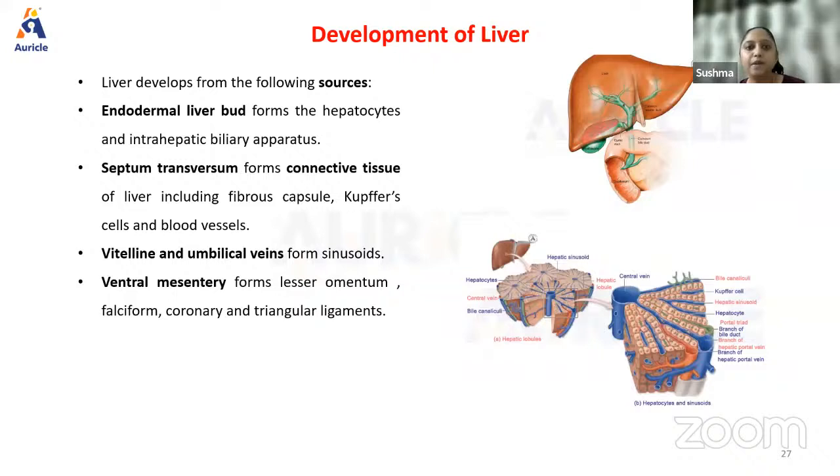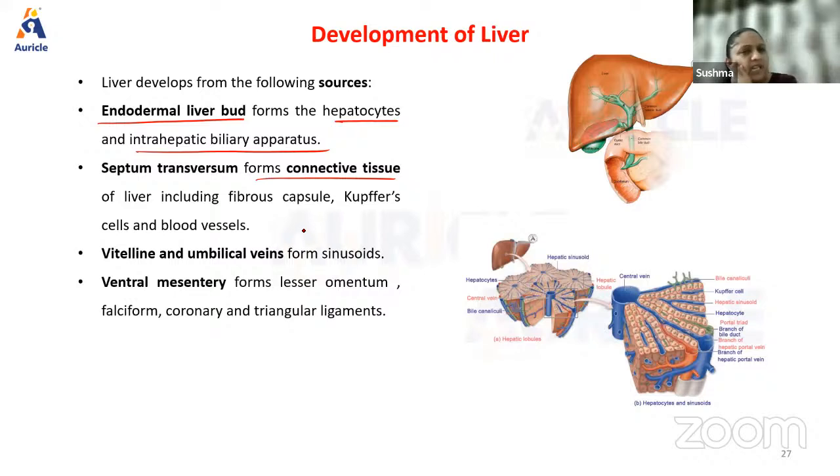All right. Development of the liver, we'd already finished in the previous class. The liver has both origins, right? The liver comes from both mesoderm as well as endoderm, right? So the endodermal liver bud forms the hepatocytes and intrahepatic biliary apparatus, and the septum transversum forms the connective tissue of the liver, including all of this.